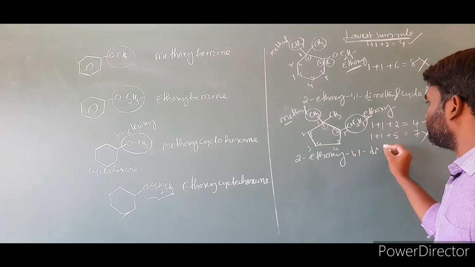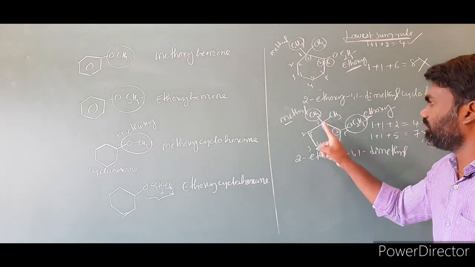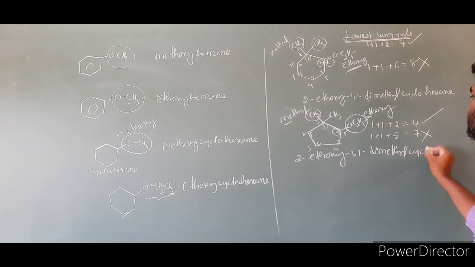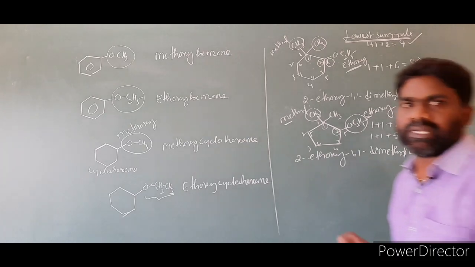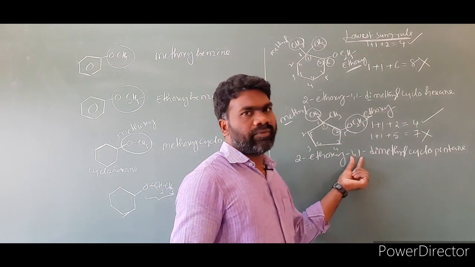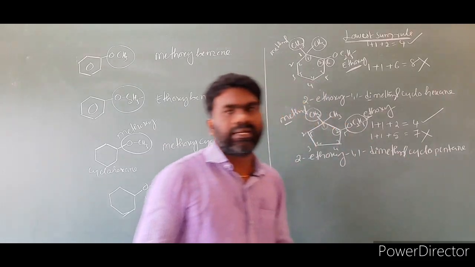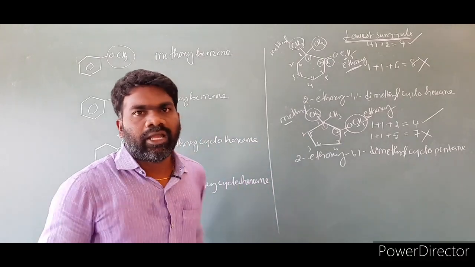Di. What are these? Methyl, dimethyl. 1, 2, 3, 4, 5 carbons are there. So the cyclic ring is cyclopentane. That is the name of the compound: 2-ethoxy 1, 1 dimethyl cyclopentane. So the number of carbons is 1, 2, 3, 4, 5, so that we are using pentane. I will take one more example.